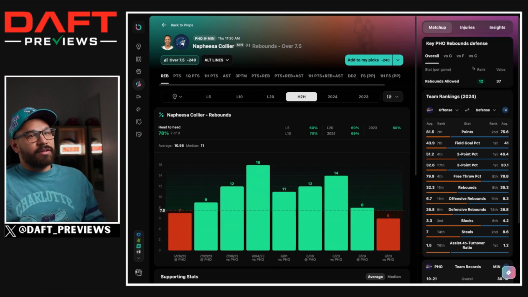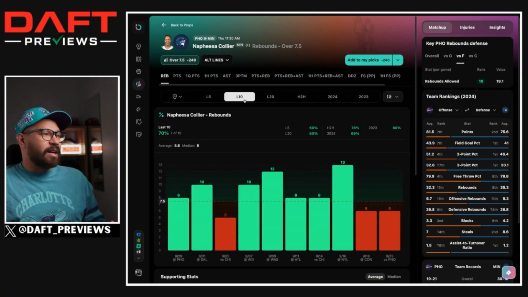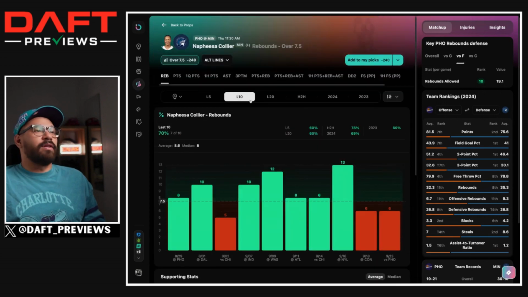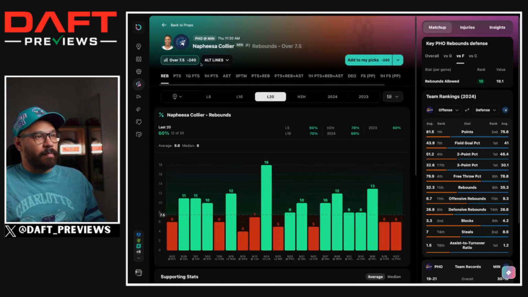So there's that. The Mercury also allow the most rebounds per game. They allow the third most rebounds to forwards. And if we look at her last 10 games, she's hit this in 7 out of her last 10. So I don't hate this. I don't like betting on Napheesa Collier that much, I will tell you that. But look, it fits the criteria. Minus 240, Napheesa Collier over 7.5 rebounds. How do we say no?